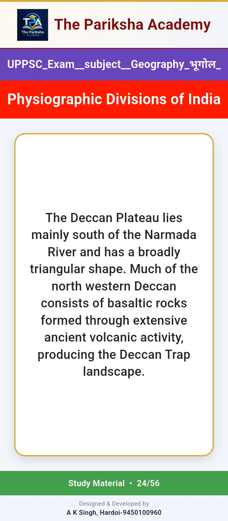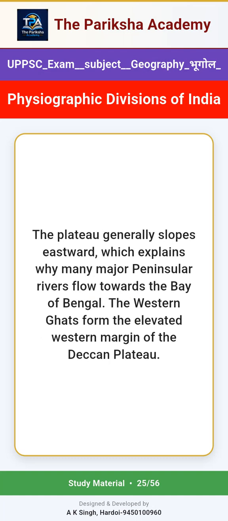The Deccan Plateau lies mainly south of the Narmada River and has a broadly triangular shape. Much of the northwestern Deccan consists of basaltic rocks formed through extensive ancient volcanic activity, producing the Deccan Trap landscape. The plateau generally slopes eastward, which explains why many major peninsular rivers flow towards the Bay of Bengal.